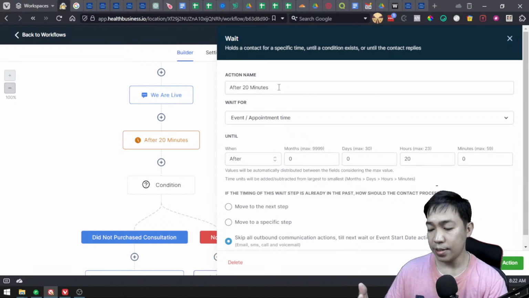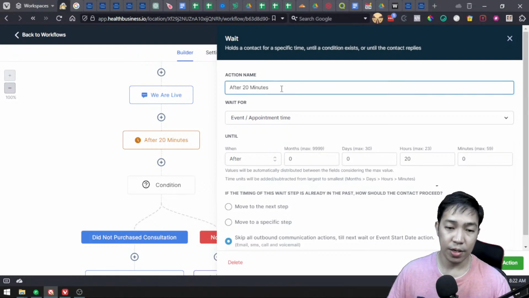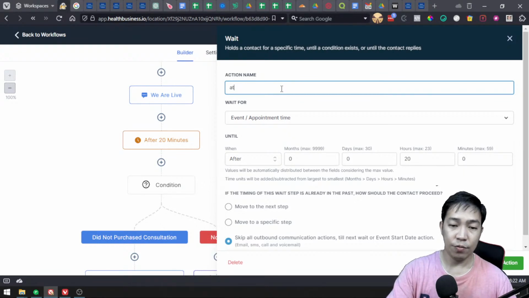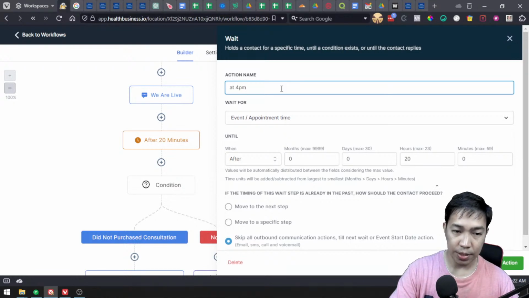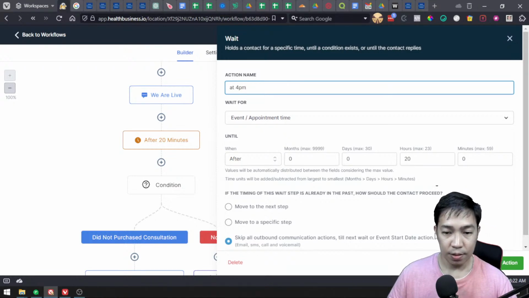8 a.m., 9, 10, 11, 12, 1, 2, 3, 4 p.m. So that's about 8 a.m. to 4 p.m. I want them to receive this additional SMS email to offer them the upgrade. So that's the goal here. Probably at 4 p.m. in the afternoon we could do this. At 4 p.m. in the afternoon, they should receive an offer.